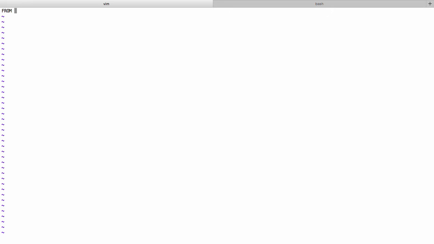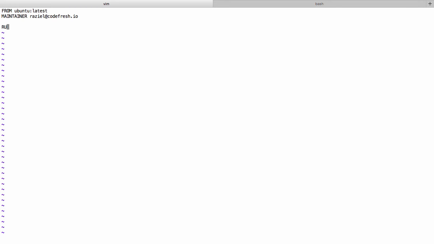ubuntu:latest. It's also a good practice to specify who the maintainer of this Dockerfile is. In this case, it will be myself. And now we will run some basic commands that will install Node.js. I will breeze through it, and we will start the Docker build process, as it will take a few minutes. Then we will revisit every step that we did here, and I'll talk in more detail about what is actually happening behind the scenes.